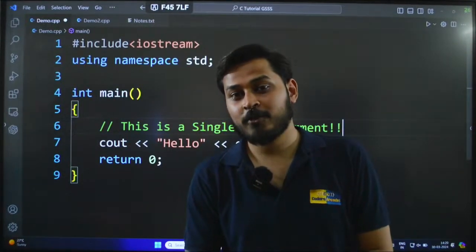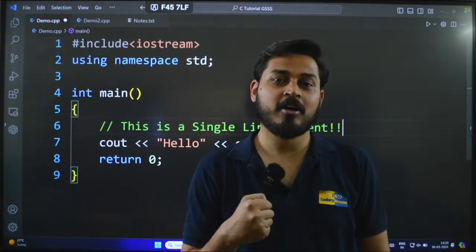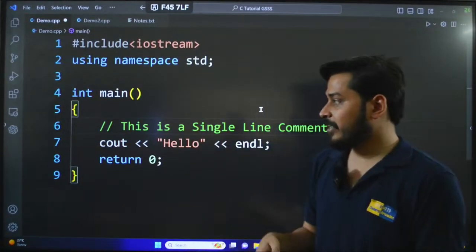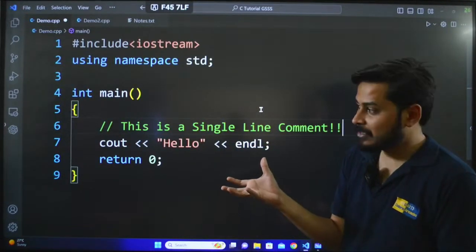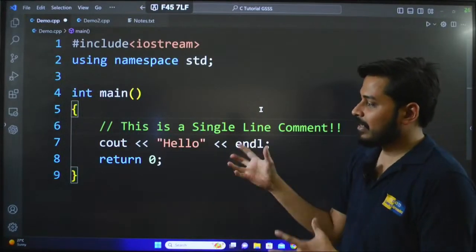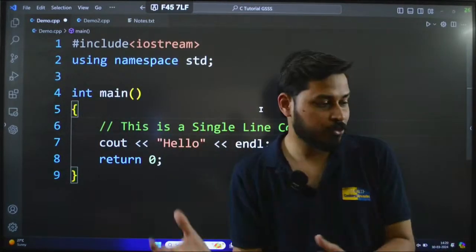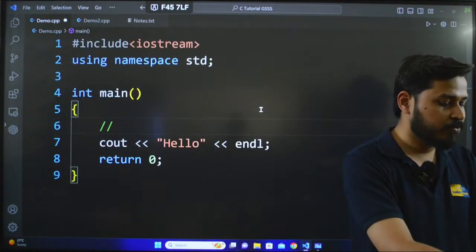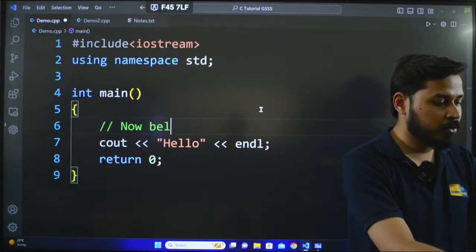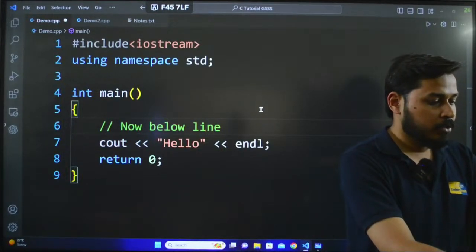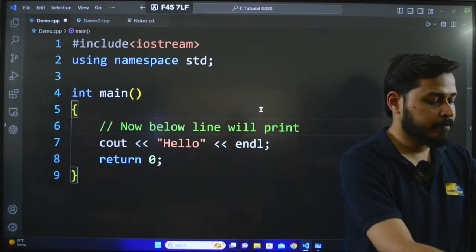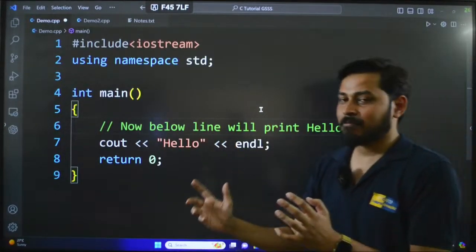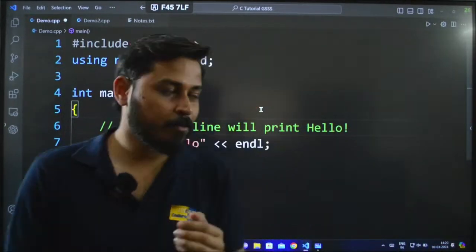Okay, so later on when you are writing big programs, in that case you have to include your comments. As soon as you include a comment, it will increase the readability of the code, and you can tell what exactly this line or this piece of code is doing. Say for example, I can just say as a small example, the below line will print hello.